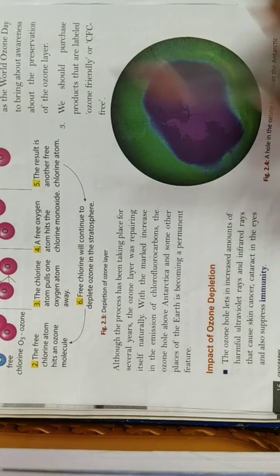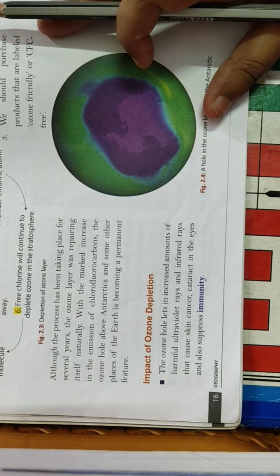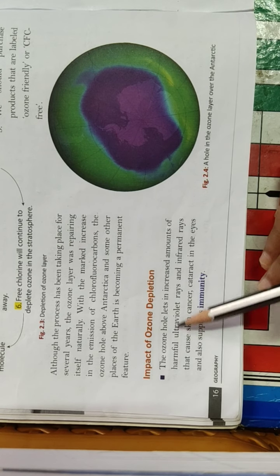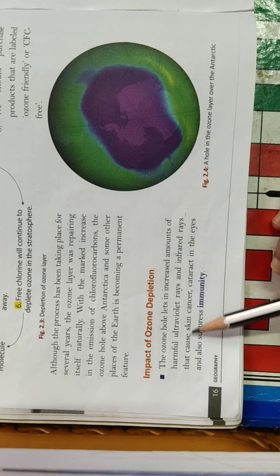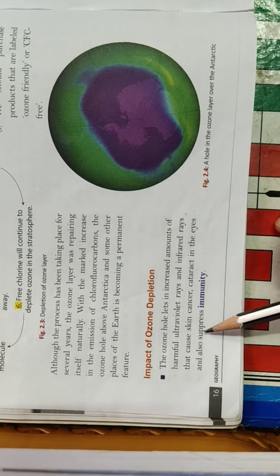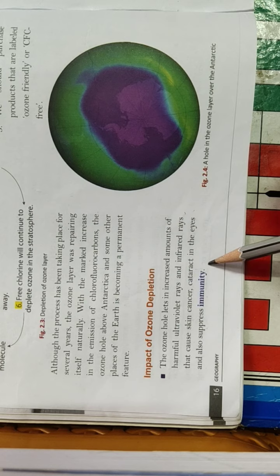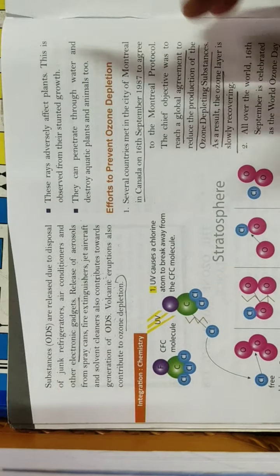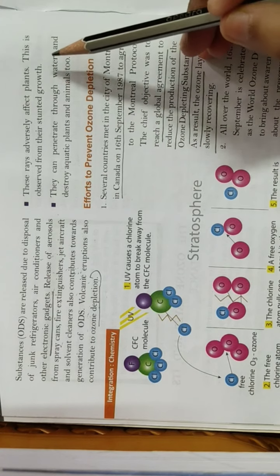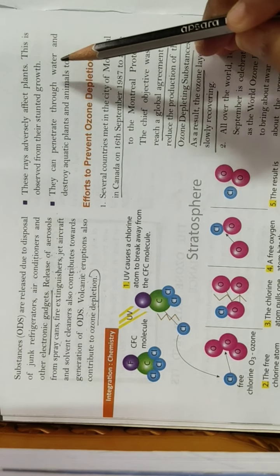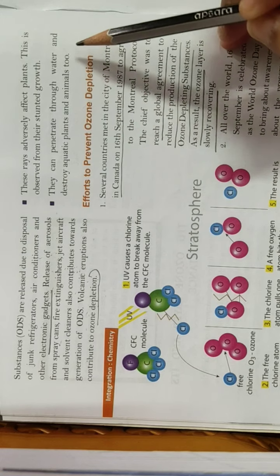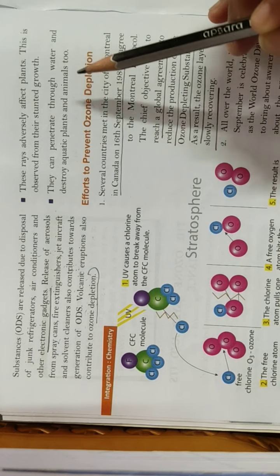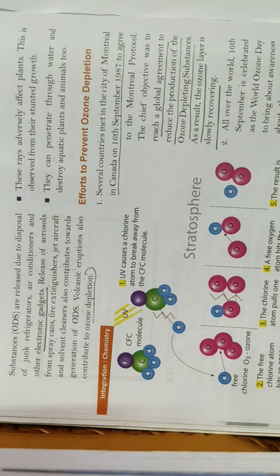So what are the impacts or results of ozone depletion? First of all, if the ozone layer is not there, the harmful UVA and infrared rays cause skin cancer, cataracts in the eyes and also suppress immunity. We will suffer from this. Then the rays adversely affect plants, which is observed from their stunted growth. They can penetrate through water and destroy aquatic plants and animals too.